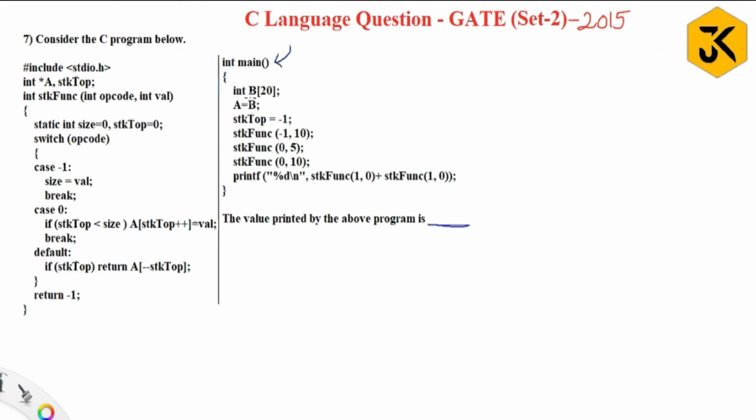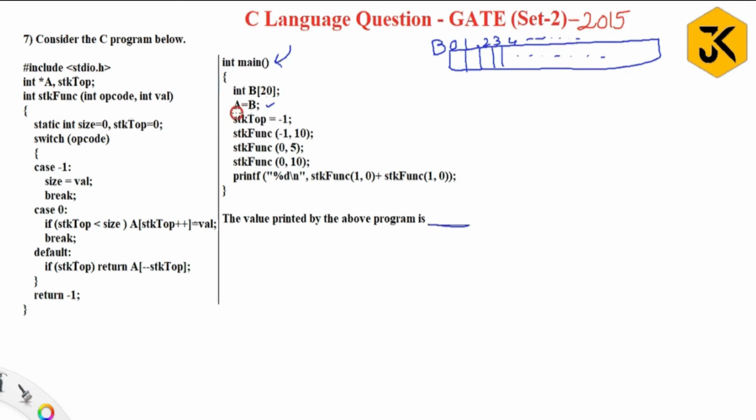The first statement they have given in main is an array whose name is B, and it is going to store integer values, a total of 20 values. So I'm going to represent one structure. Let us assume that it has 20 values, whose name is B, and it will store only integer values. Let us assume that the index starts with 0, 1, 2, 3, 4 and so on. Next statement is A equal to B.